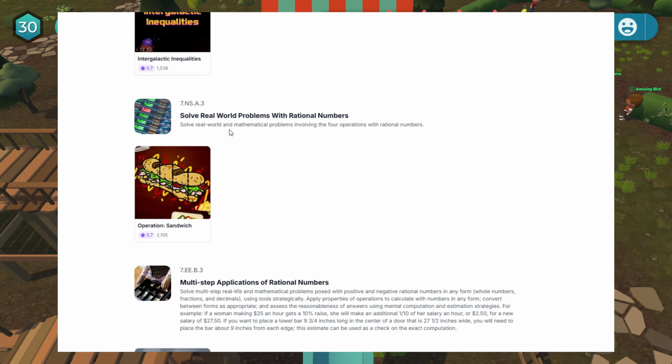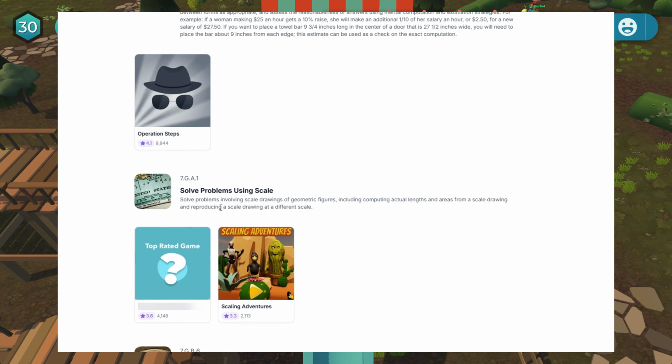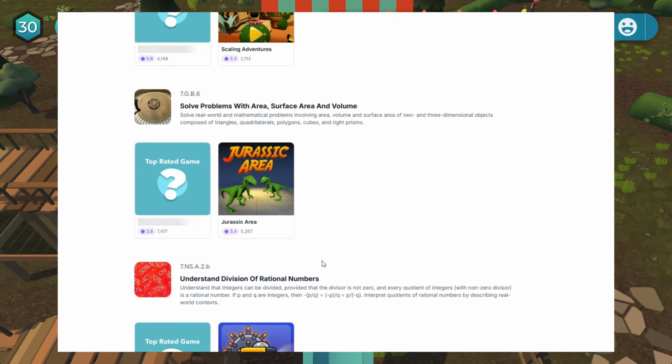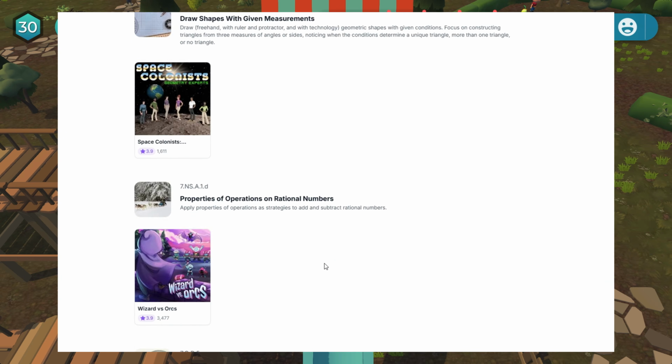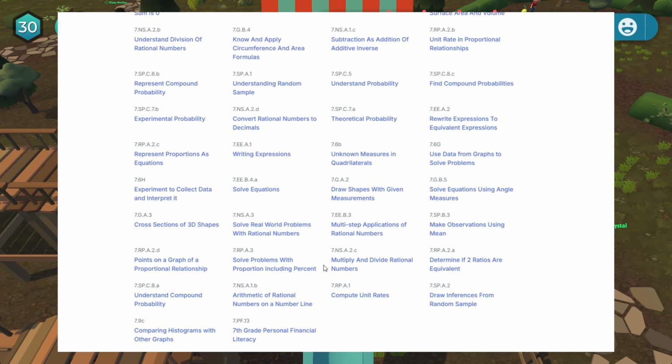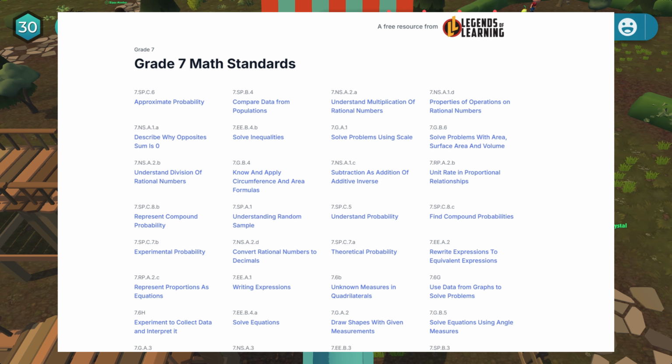Solve real world problems with rational numbers. You can look at Operation Sandwich for that. And then solve problems using scales, Scaling Adventures. Jurassic Area for area, surface area, and volume. So many cool games that really take the ideas and then create a really fun environment for that.